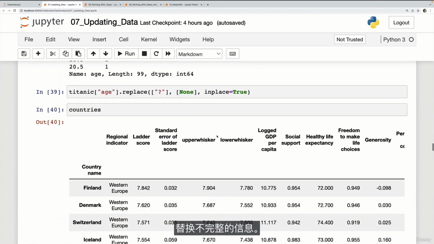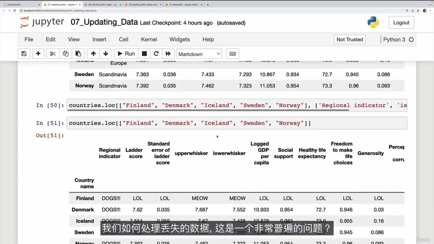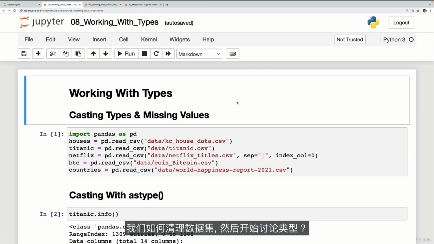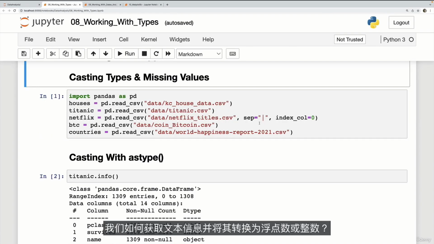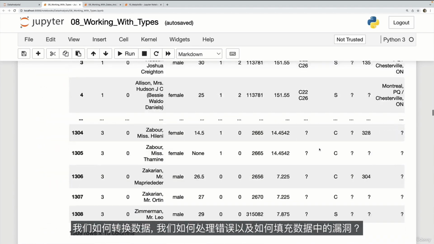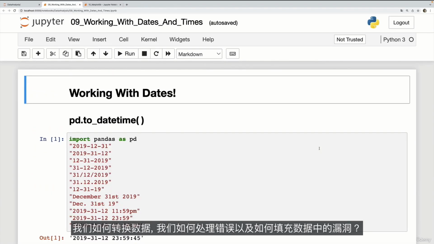Then we move on to adding and removing different information from our data sets, tweaking them, updating values, replacing incomplete information. How do we handle missing data, which is a really common issue? How do we clean up data sets? And we start talking about types. How do we take textual information and turn it into floating point numbers or integers? How do we cast data? How do we handle errors? And lots of stuff around filling in holes in our data.